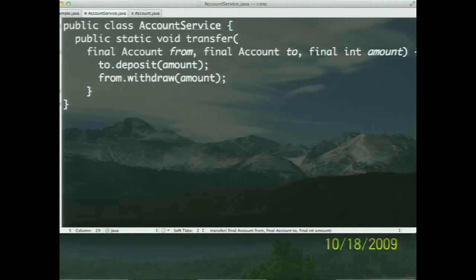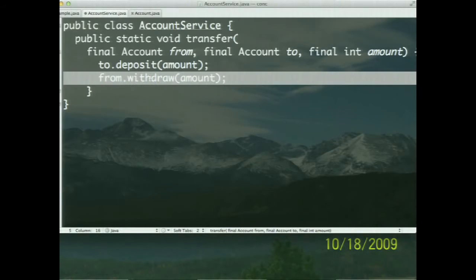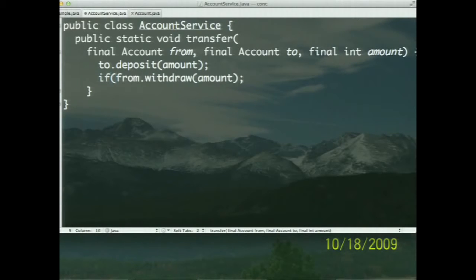Now, I know what you're thinking. You're thinking, God, let this guy not work for a bank, right? Because we just gave the money to this account, turned around to the other account and said, can I have the money, please? And he says, what money? It's too late. Close the door. Bring back the guy who we gave the money to, right? Well, yeah, that kind of looks a little scary. But maybe we want to fix that a little bit. So let's say if the from.withdraw was successful, then to.deposit the amount. Maybe that's a little bit better and safer as well.